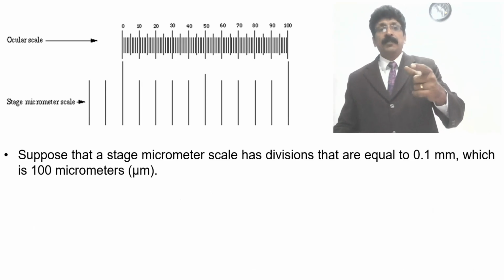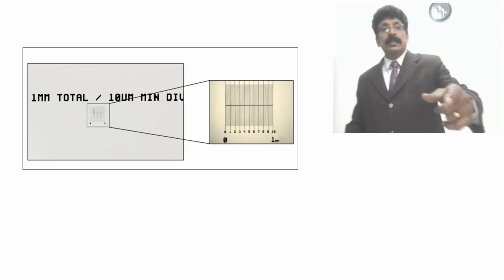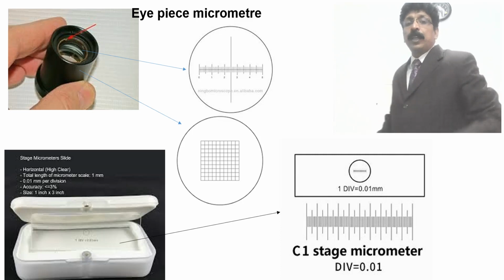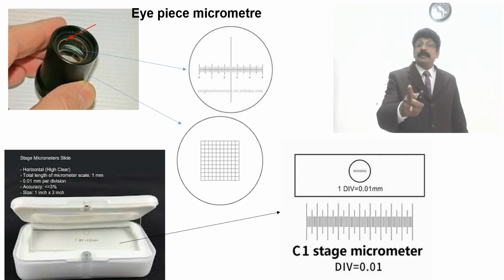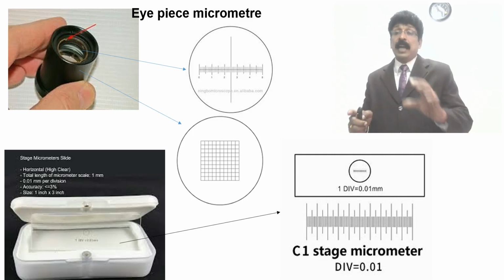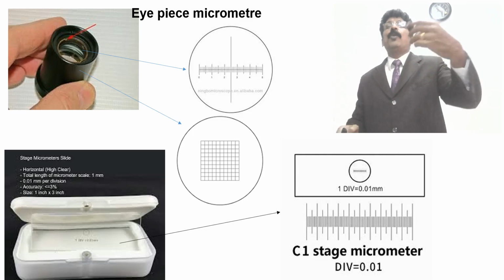You just see the previous picture. Which one is not this one? This one. This is the eyepiece. This is the stage micrometer. The stage micrometer has a recorded value and a scale which is lined, and it is the standard thing. For that you calibrate your eyepiece.